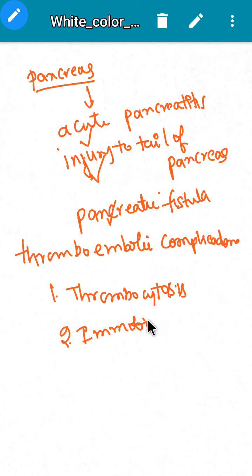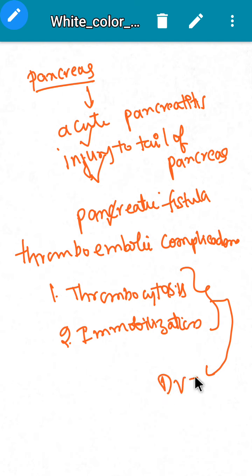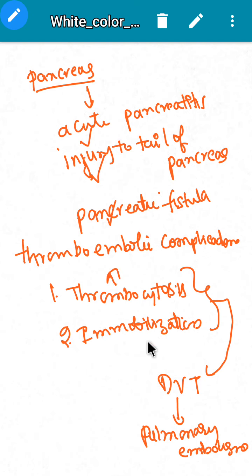Due to immobilization, there can be thrombi formation which results in DVT, deep vein thrombosis in the lower limb, and this results in pulmonary embolism. So here there is an increase in platelet count, and after surgery the patient is immobilized, so this results in DVT that will ultimately result in pulmonary embolism.